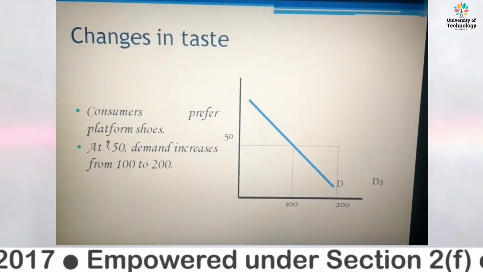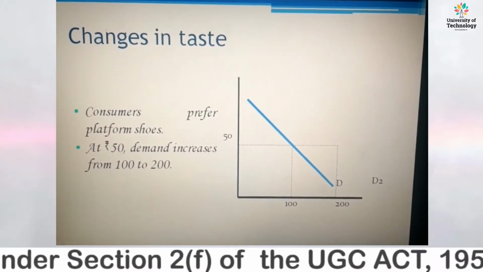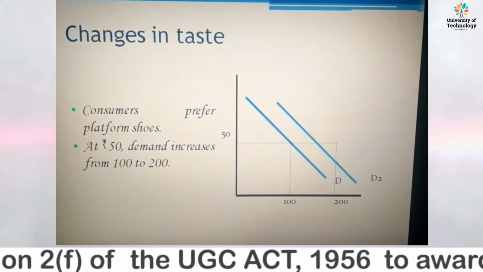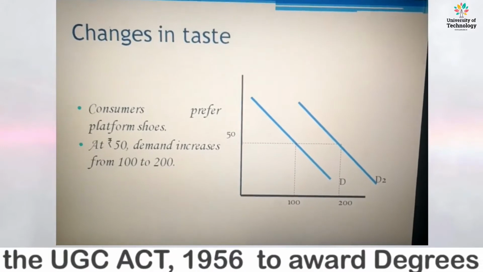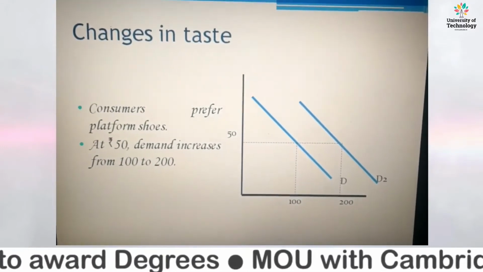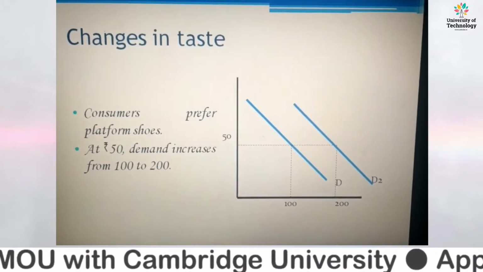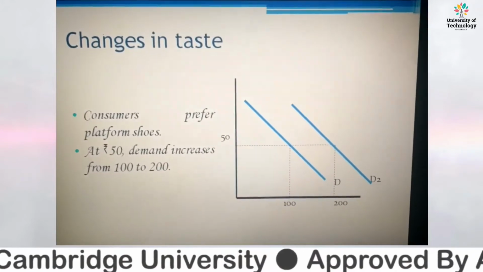What is a change in taste? If consumers prefer the product, then at a price of rupees 50 the demand increases from 100 to 200, while the price is constant. Otherwise, the demand for that particular quantity may not increase from the previous quantity to the next quantity.